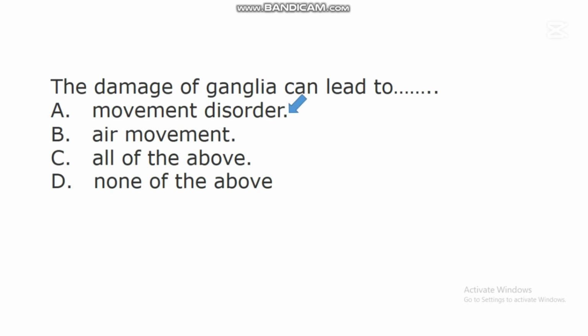These ganglia play a great role in transmitting impulses that help in coordinating movements in humans. So when there is damage to this group of cells called ganglia, it can lead to a problem of movement. It can lead to movement disorder.